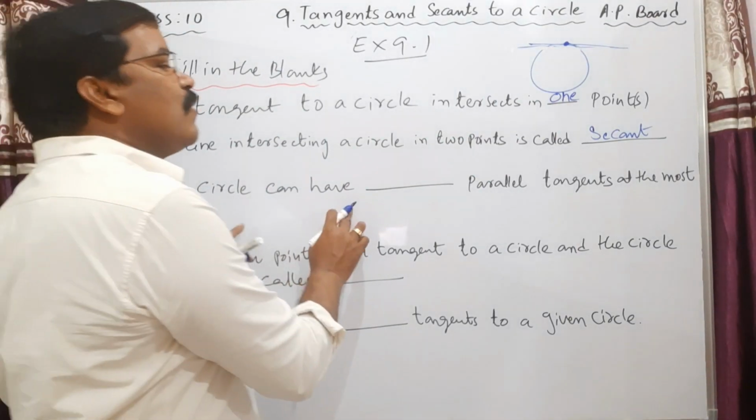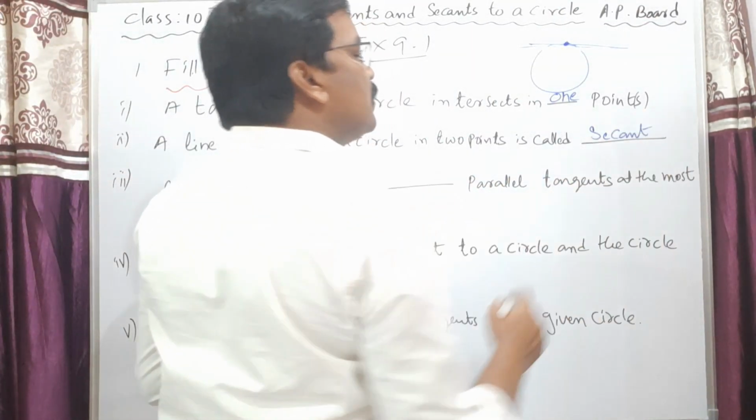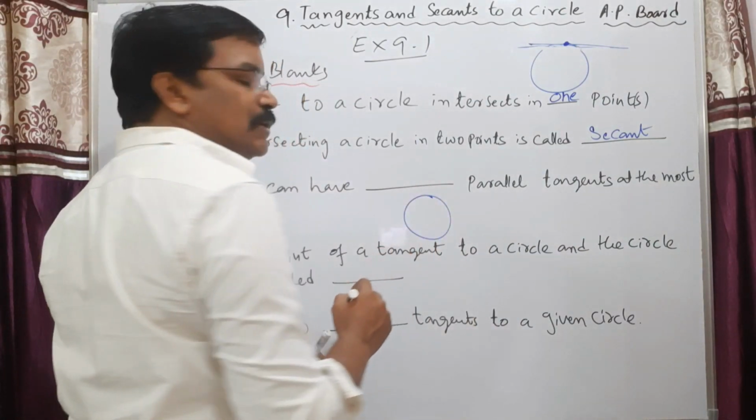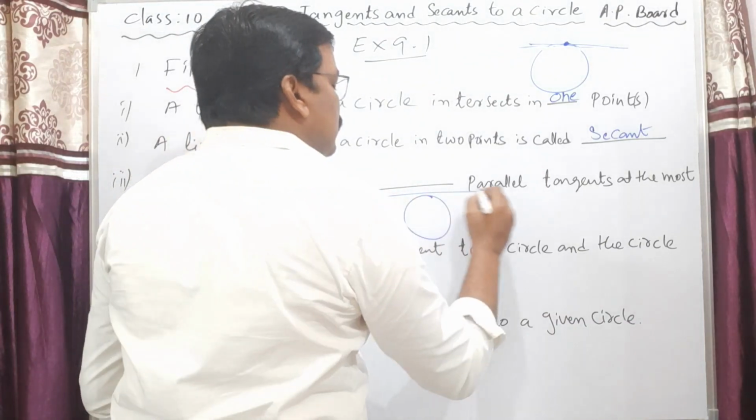A circle can have dash parallel tangents at the most. Okay, I forgot to explain this. See, just take a circle, and this is what?